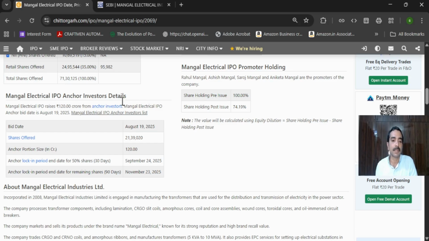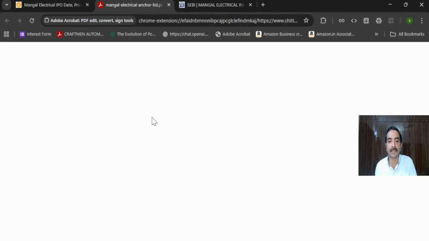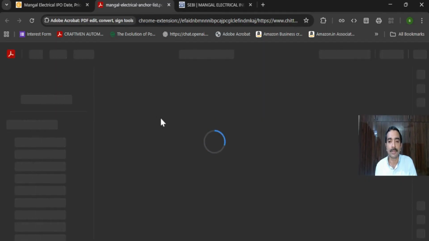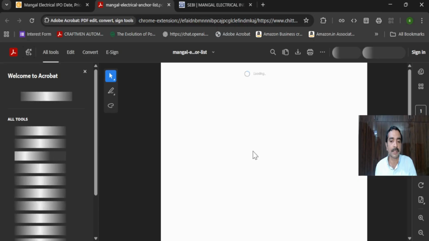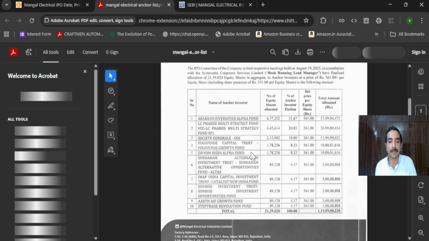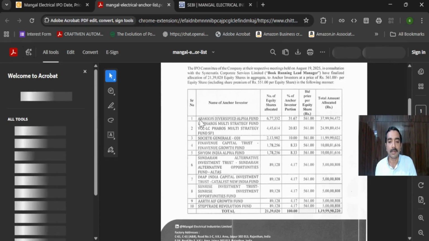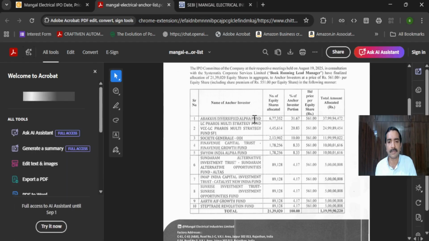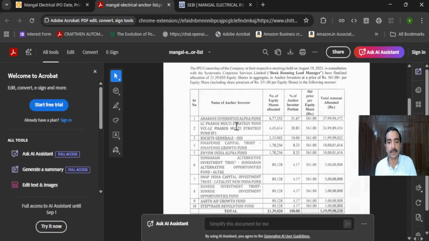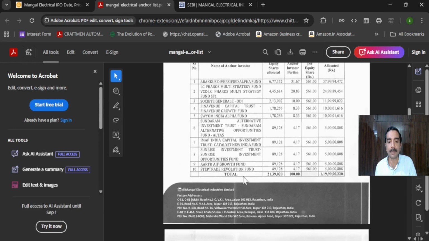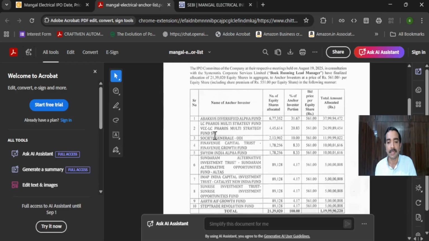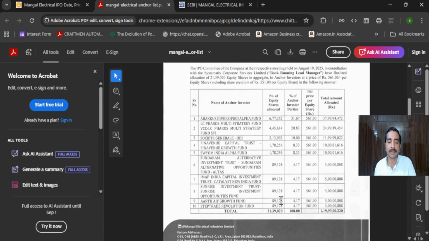As you can see, if you click here on the Mangal Electricals IPO anchor investors list, we can identify the people who have shown interest in this particular IPO and form a part of it. You can see here Abacus Diversified Alpha Fund, Faros Multi Strategy Fund, and so on. So many people have shown interest here, and the amount of shares they have taken up is also mentioned here.